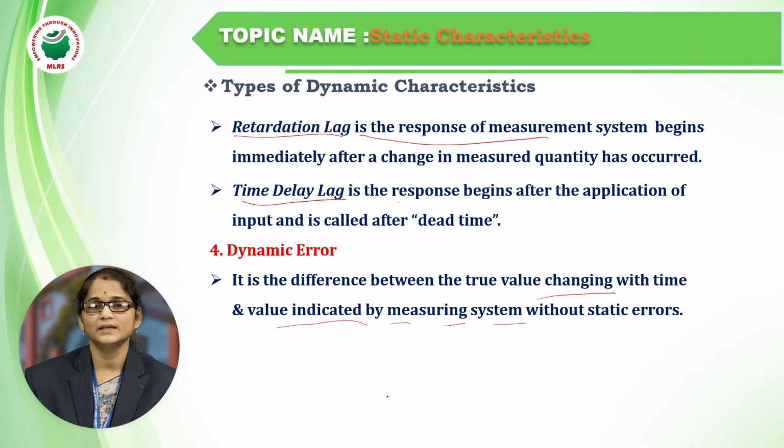And one more thing, before going on, this is about the first unit, that is the performance characteristics. What we learned in the first unit is what a measurement system is, what measurement is, what EMI is, what a signal is. And performance characteristics: what types there are.